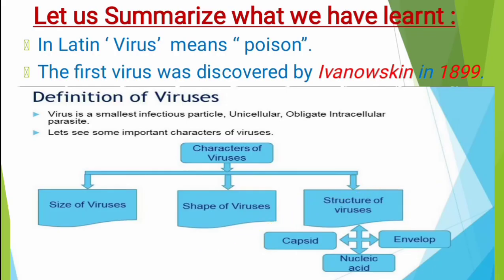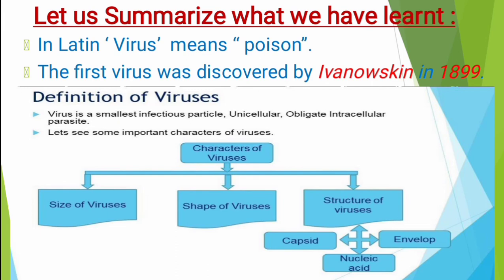Next, let us summarize what we have learnt in today's session. One by one we see here. In Latin, virus means poison, and poison means dangerous. Next, the first virus was discovered by Ivanovsky.